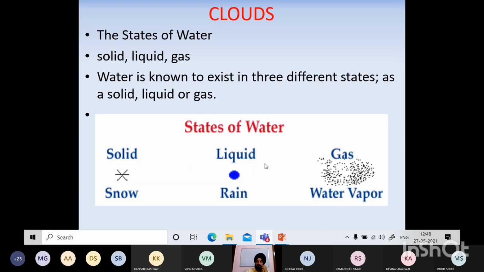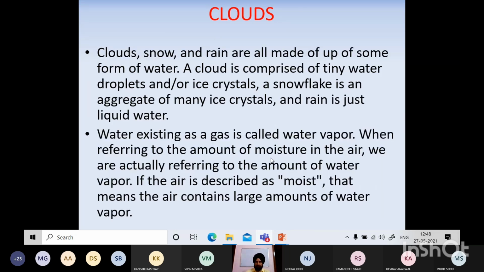Now if you see the states of water, water can exist in basically 3 states, isn't it? Solid, liquid and gas. And all these 3 states, if you see, solid means snow, liquid rain, and gas water vapor. So these are the states of water which basically get converted from water to either water vapor and then water vapor condensing back into the rain. Clouds, snow and rain are all made up of some form of water. A cloud is comprised of tiny water droplets or ice crystals. A snowflake is an aggregate of many ice crystals and rain is just liquid water.